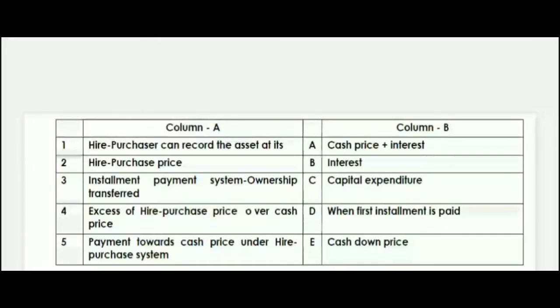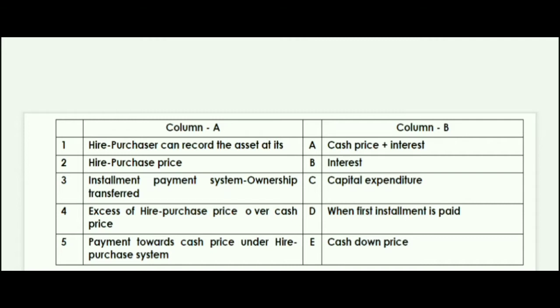Next question is match the following type. Column A and column B are given on the screen. Let's start with the first question. Hire purchaser can record the asset at its what? The correct answer is option E, that is cash down price. Next is hire purchase price. Hire purchase price is equal to cash price plus interest.